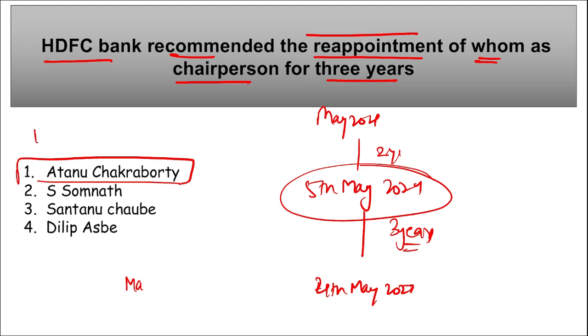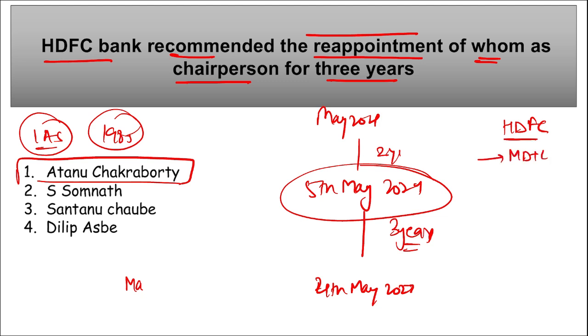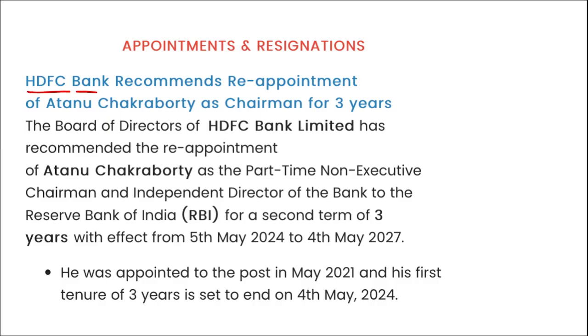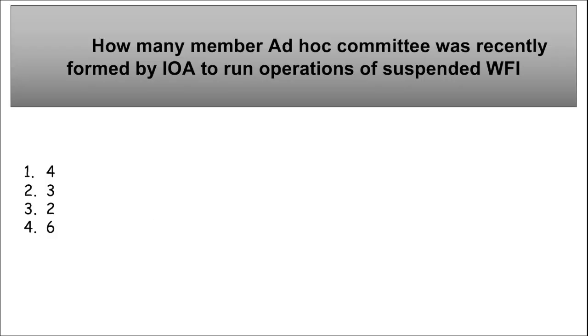Atanu Chakrabarti was an Indian Administrative Service officer, that is an IAS officer of the 1985 batch of Gujarat cadre. Right? Then if we talk about HDFC Bank, who is the Managing Director and Chief Executive Officer here? Shashidhar Jagdishan. Headquarters is in Mumbai, Maharashtra. It was established in 1994. Next, here you can see HDFC Bank has recommended the reappointment of Atanu Chakrabarti as the chairman for the next 3 years.